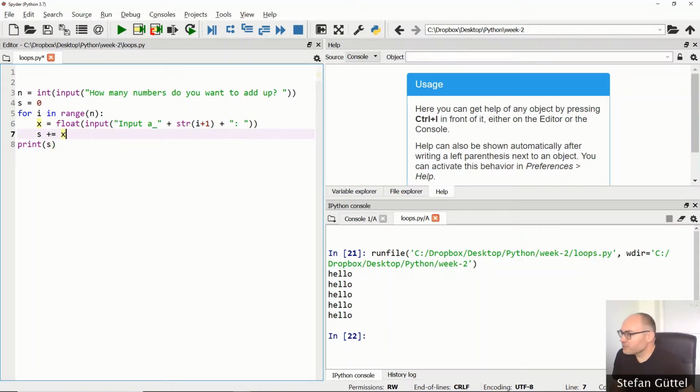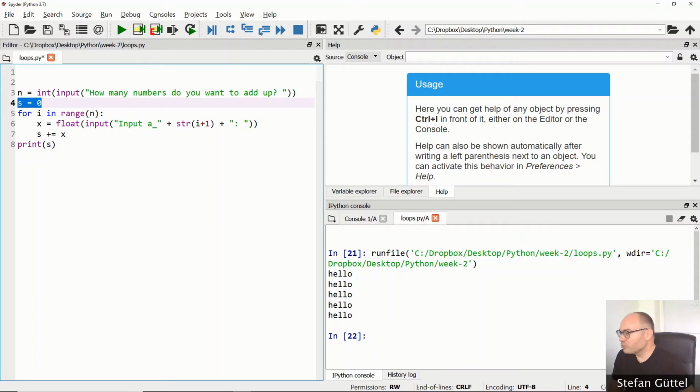So recall from last lecture, we have learned about the input function, which can take some input argument. So this will print out on the console: how many numbers do you want to add up. Now remember, the input function itself always returns a string. So in order to treat this as an integer n, we need to explicitly convert it using the int function. And the int function will then return a value that is indeed an integer, which we call n here. The running sum is called s here, and we initialize it with the value 0, because if we haven't added up any numbers in our sum, then the value of that sum is defined to be 0.